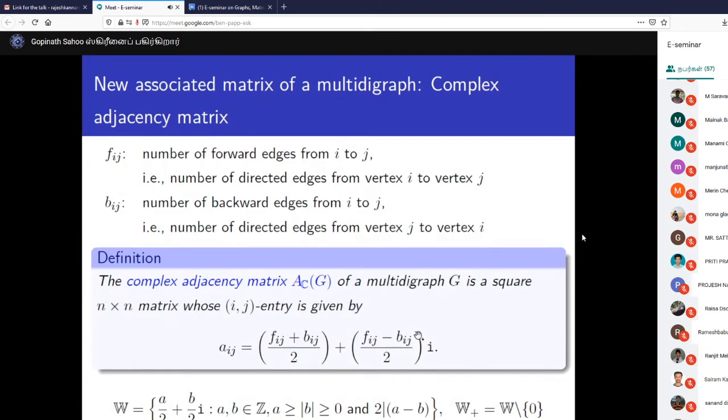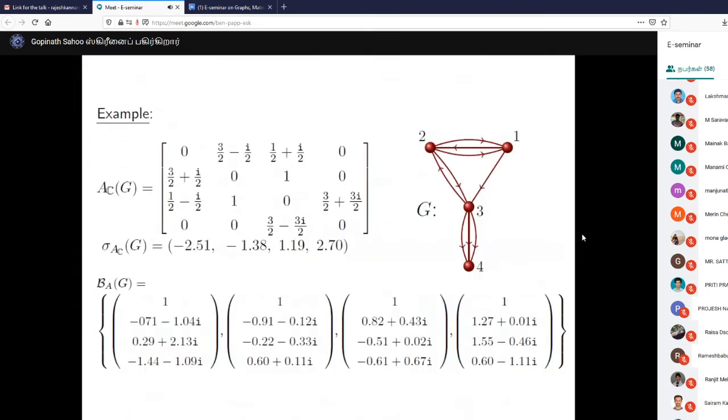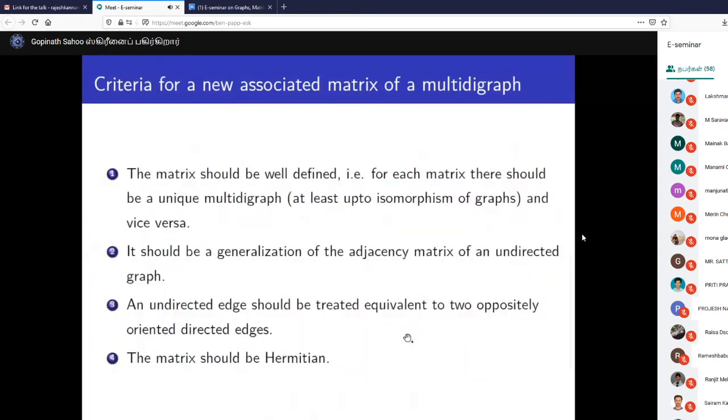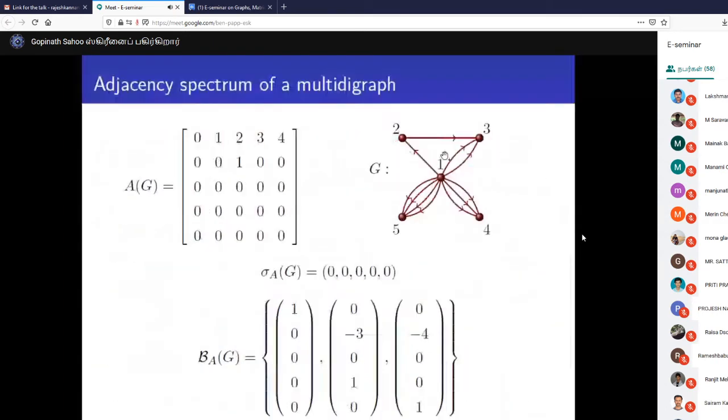That means we want to store as much information in the matrix as possible, because if we store the direction, then it is expected that something will come out in the spectrum or in its eigenvectors. If you don't store it, it is not expected. In the case of the adjacency matrix, we are not bothering about the direction.